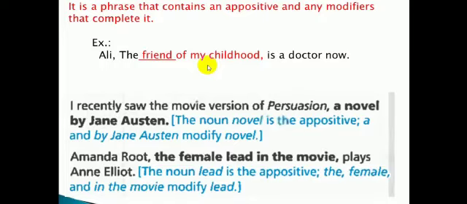I recently saw the movie version of Persuasion, a novel by Jane Austen. So a novel by Jane Austen is the appositive phrase. What is the appositive inside it? It is a novel. Amanda Root, the female lead in the movie, plays Anne Elliot. The female lead in the movie is the appositive phrase. It contains the appositive, which is the female lead, and the whole phrase is identifying Amanda Root.